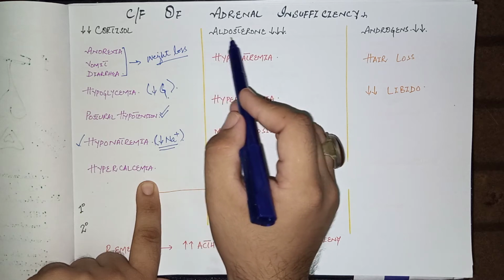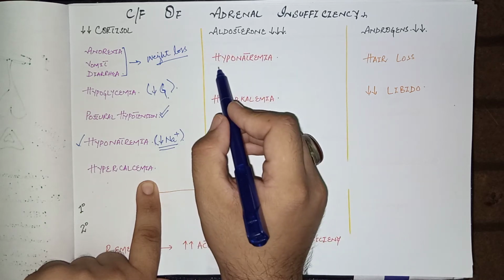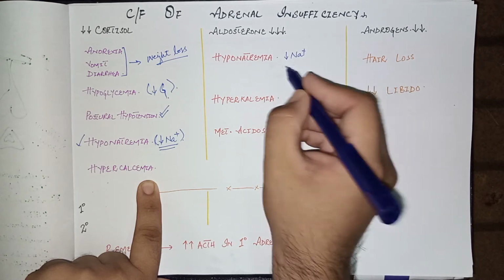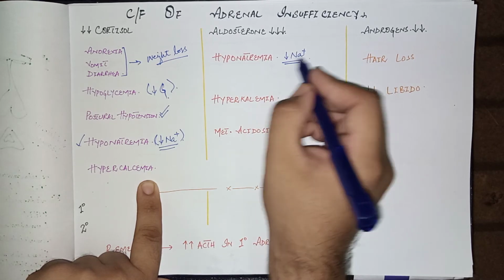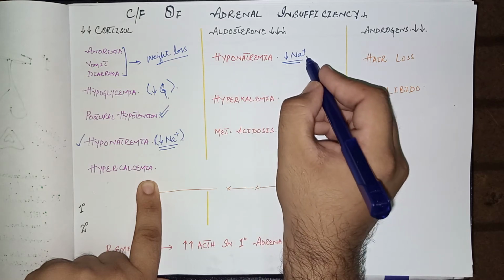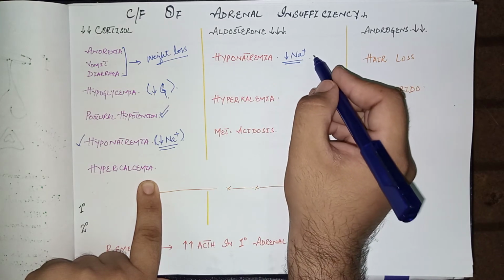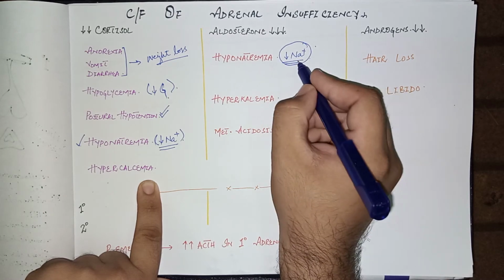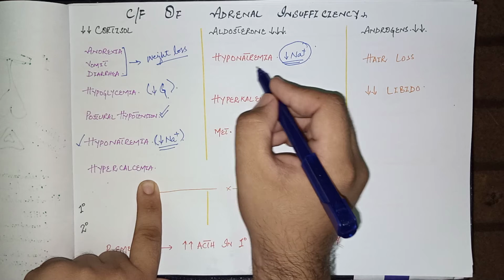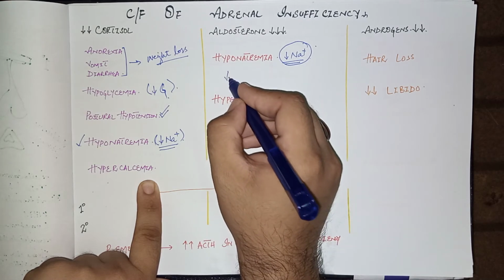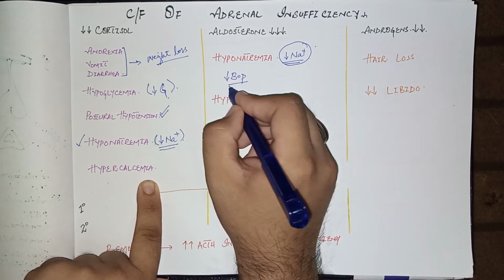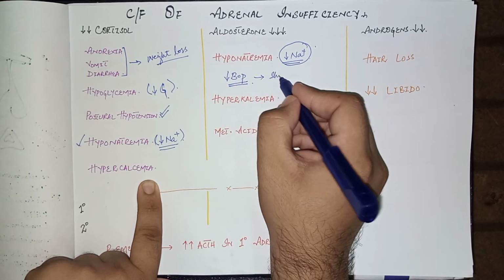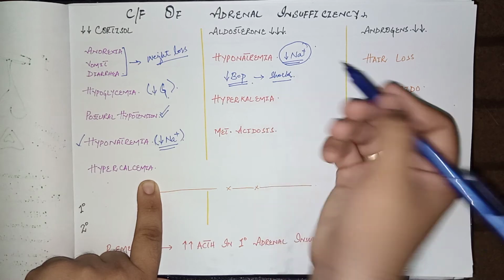Now come to the features of aldosterone insufficiency. The first feature is hyponatremia. Sodium is excreted in the kidneys into the urine in very high amounts, and water osmotically follows, so the body's sodium level is reduced. Due to this reduced sodium, hypotension or decreased blood pressure may develop in these patients, which leads to circulatory shock in severe cases.